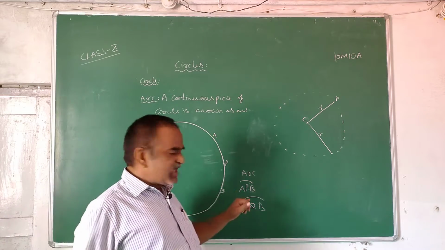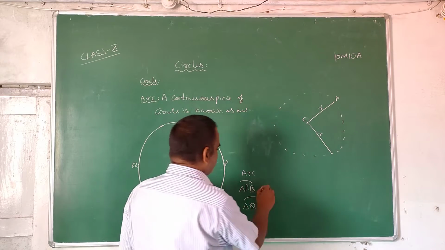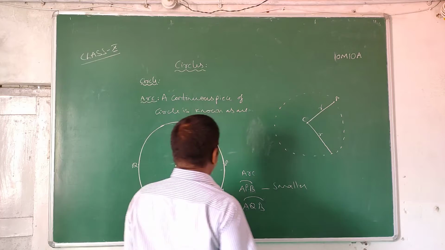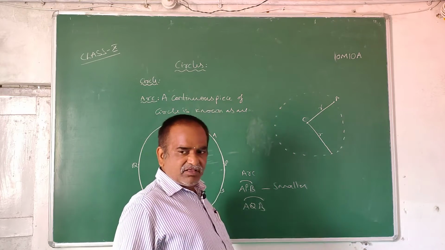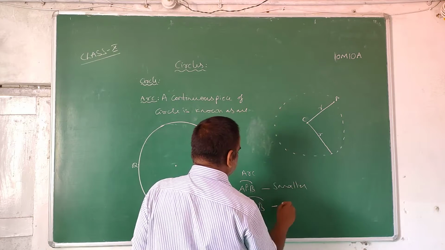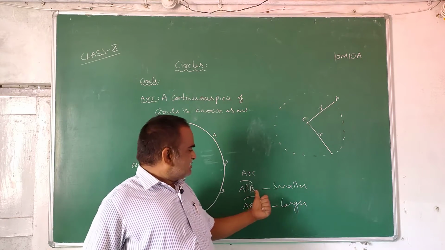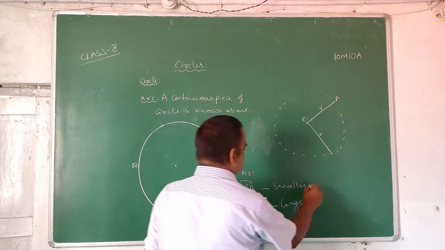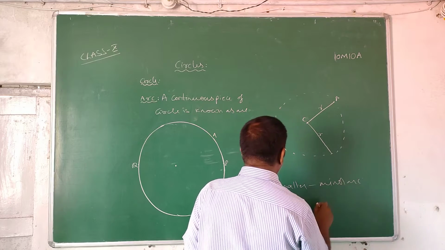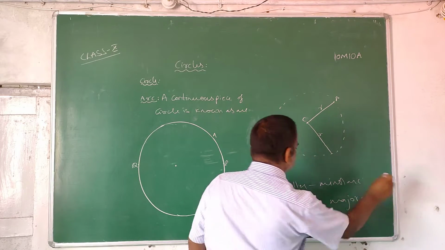Both are continuous pieces of the circle. Now, if you compare arc APB and arc AQB, arc APB is the smaller one, size-wise, length-wise. Arc AQB is the larger one. So this is called the minor arc, and this is called the major arc. Understood?